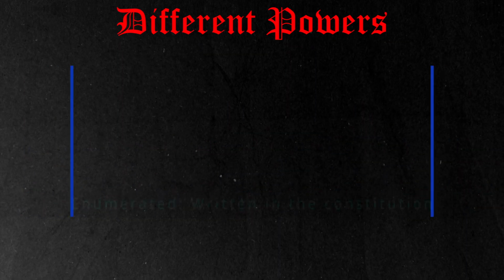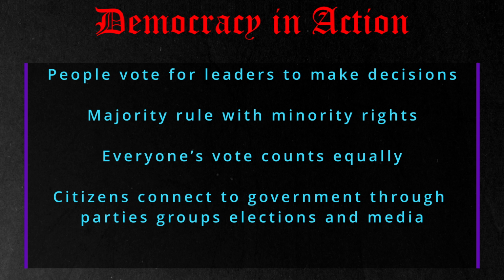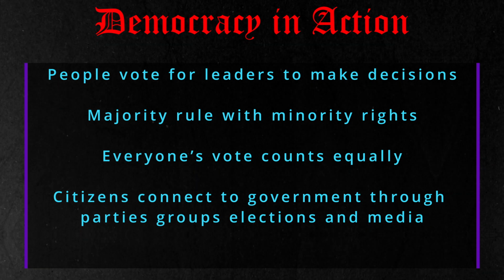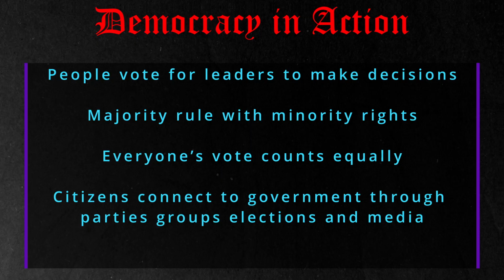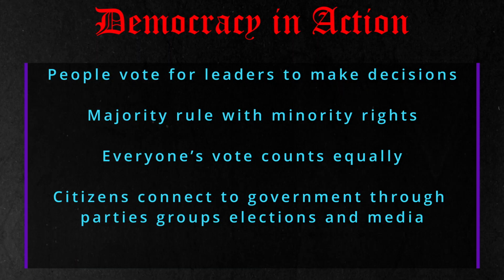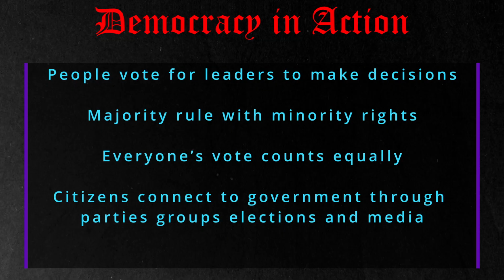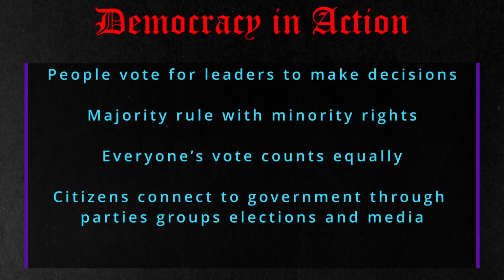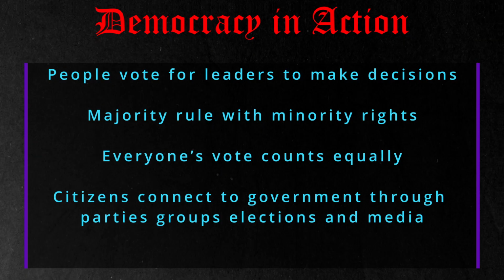Now let's get into our last topic, democracy in action. America is a representative democracy, which means people vote for leaders to make decisions. Some core principles are majority rule, minority rights: the majority wins, but everyone keeps the same basic rights. Political equality: everyone's vote counts just the same. And participation: citizens vote, join groups, and speak up.